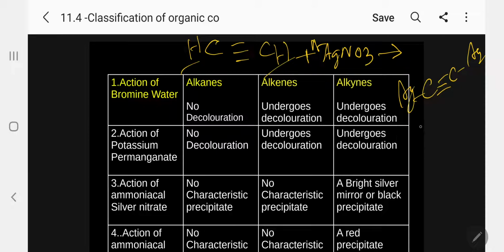This is called silver acetylide. Silver acetylide is formed as a bright silver mirror or black precipitate. Kindly follow. So the formation of a precipitate, depending upon the nature, indicates the presence of alkynes. We can differentiate alkanes from alkynes.